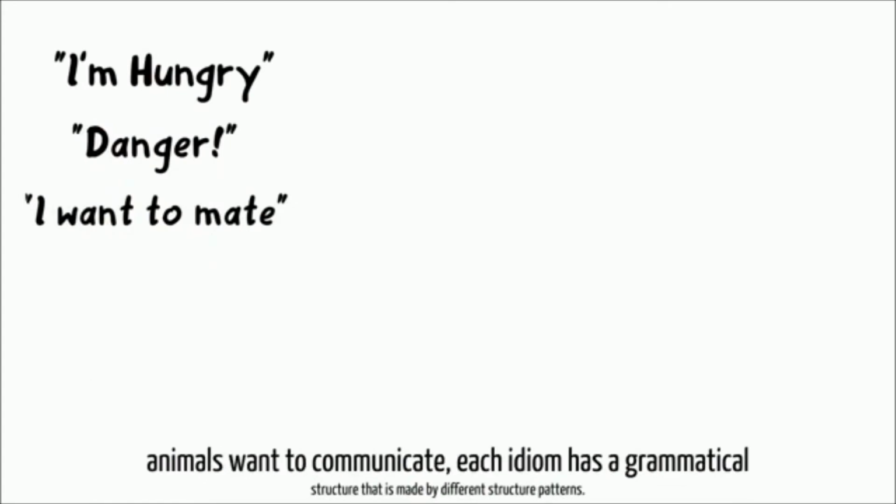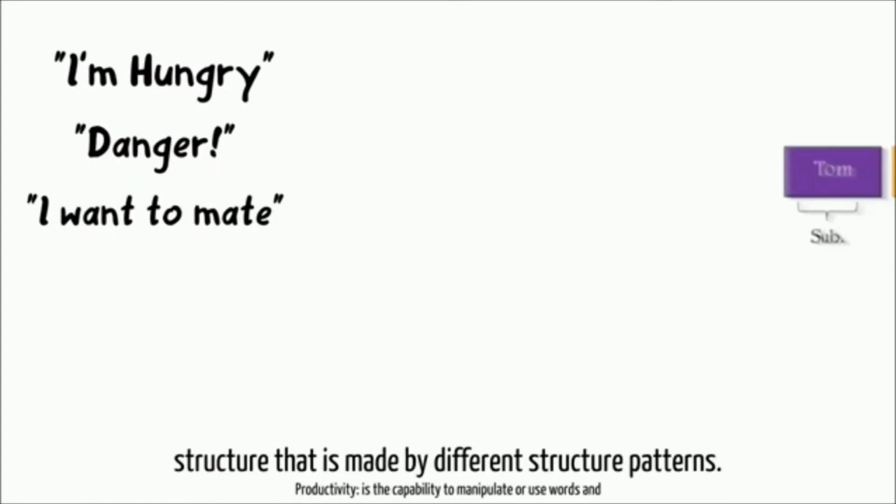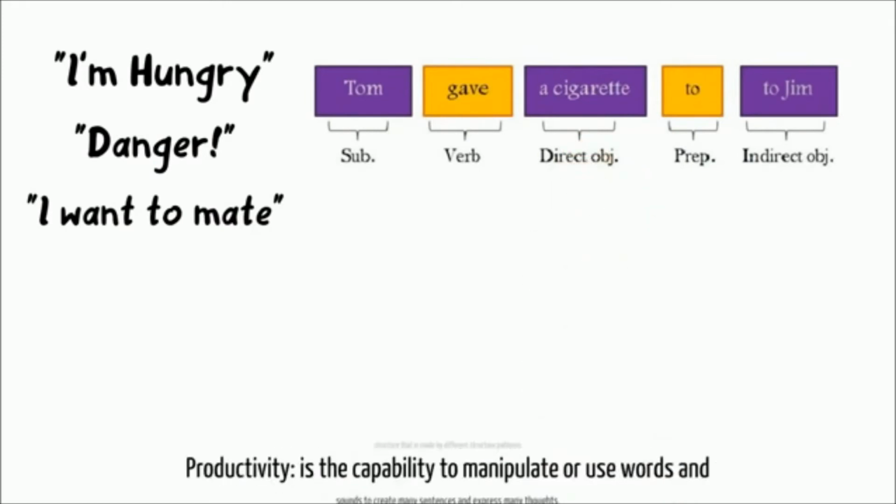Structure dependence. Unlike animal language, that has specific sounds for everything that animals want to communicate, each idiom has a grammatical structure that is made by different structure patterns.